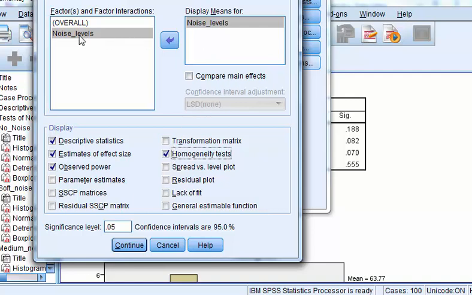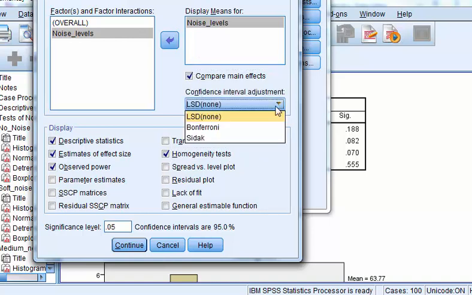Okay, now to get the Tukey test, we're going to compare the means. It doesn't offer us the Tukey test, so we're just going to take the LSD, which stands for least significant difference test. We're just going to use that one instead of the Tukey test, but it should give us what we're after.